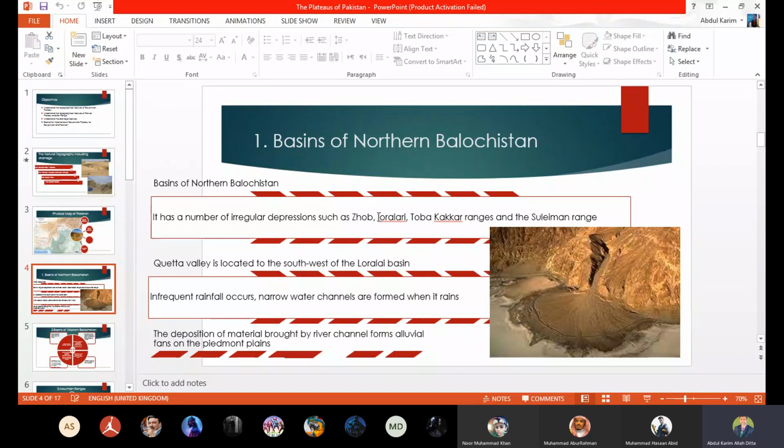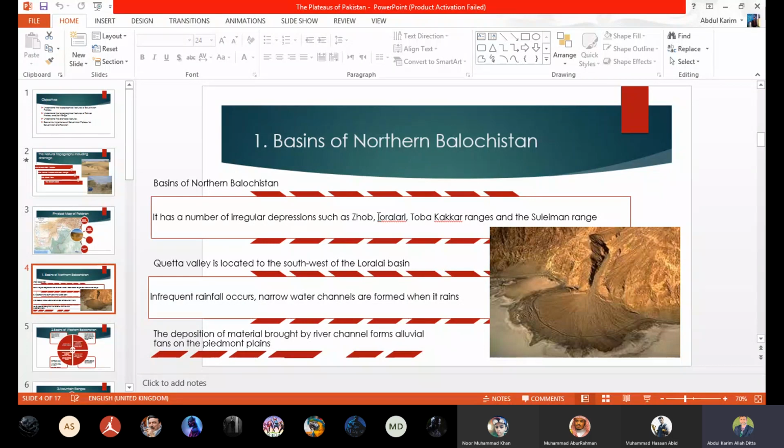Actually, depression is a land feature, my dear, and it is bowl shaped. It has a flat area in the middle, but the sides are curved and higher than the surrounding areas, higher than the central area, beta. Bowl shaped, beta.